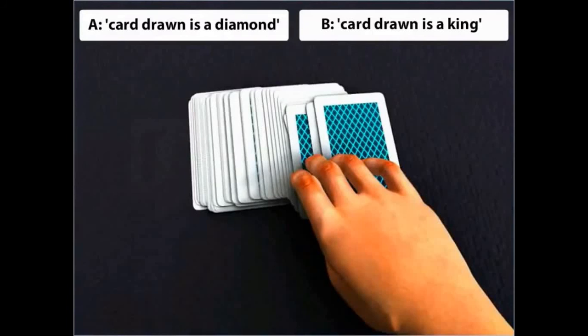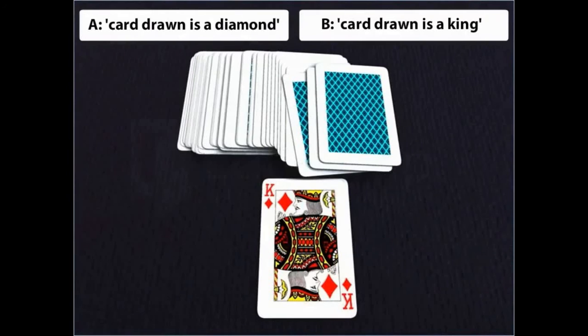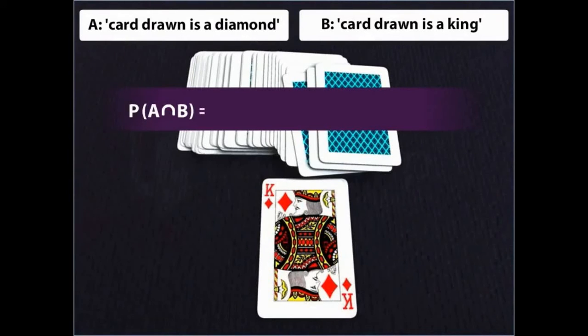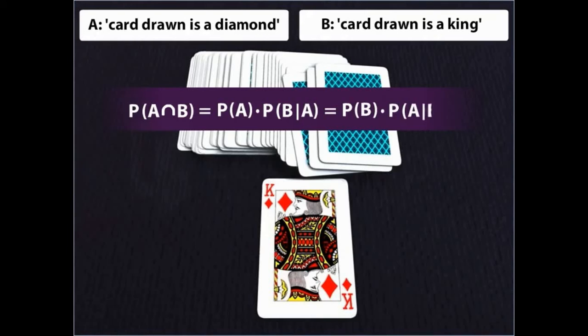Now, applying the multiplication rule of probability, the probability of event A and B is equal to the probability of event A into the probability of event B when the event A has already occurred, which is further equal to the probability of the event B into the probability of the event A when the event B has already occurred.